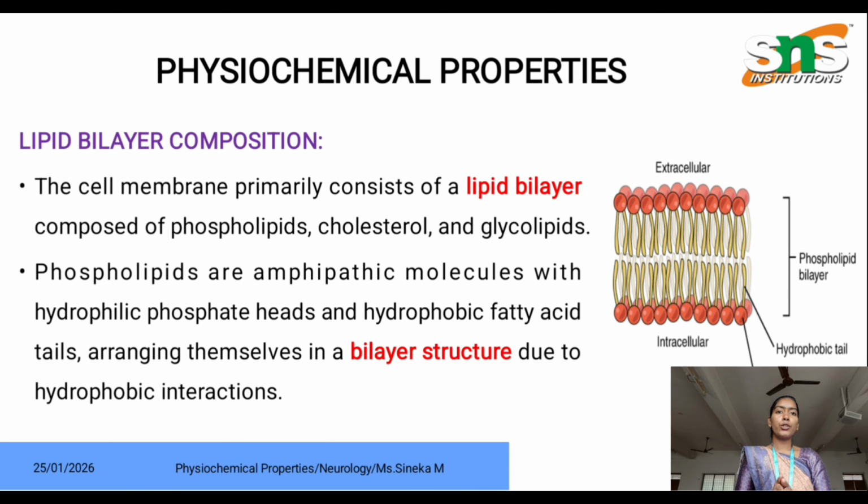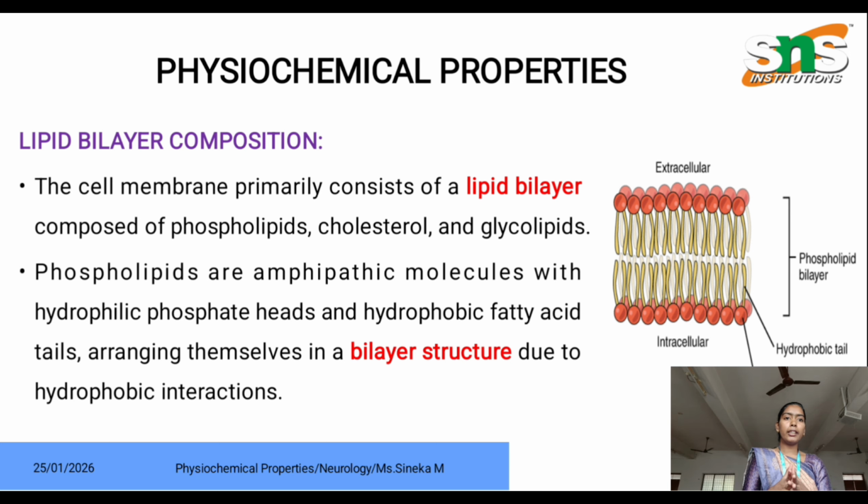Next we are moving into physiochemical properties. In physiochemical properties, the first one is lipid bilayer composition. Usually the cell membrane is made up of two layers, so it is called a bilayer. It is made up of lipids, so it is called a lipid bilayer. The cell membrane primarily consists of a lipid bilayer composed of phospholipids, cholesterol and also glycolipids. Here is the image of lipid bilayer.